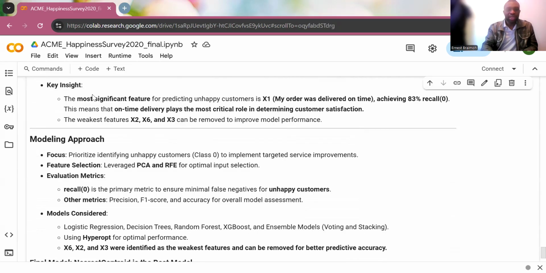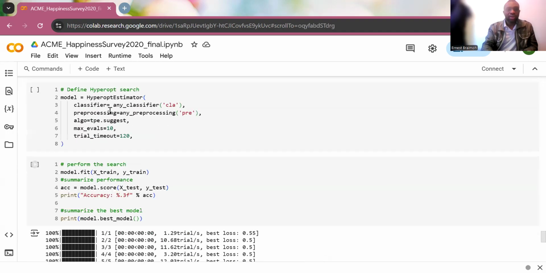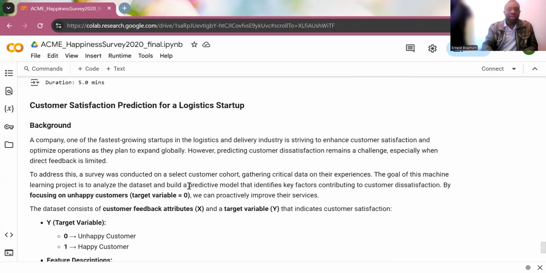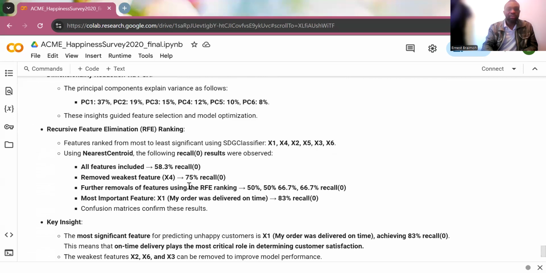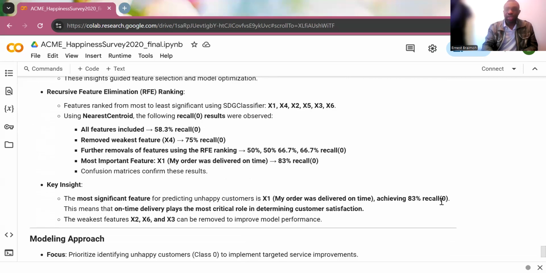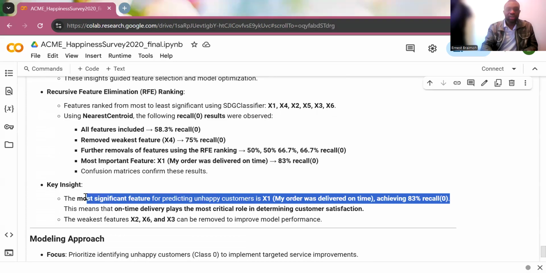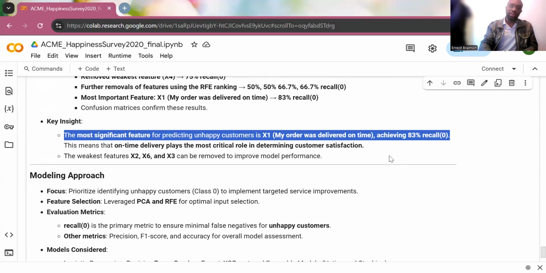So I said the key insight is that the X1, as you can see, my order was delivered on time. The X1 achieved a recall of 83%. So what this means is what made the customers unhappy is that their orders were not delivered on time. If the orders are not delivered on time, they will be unhappy.